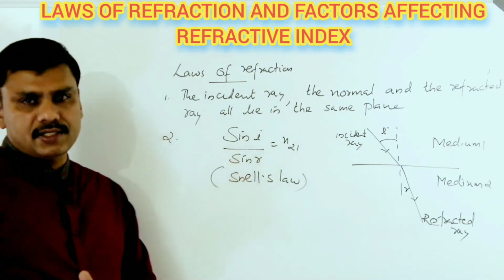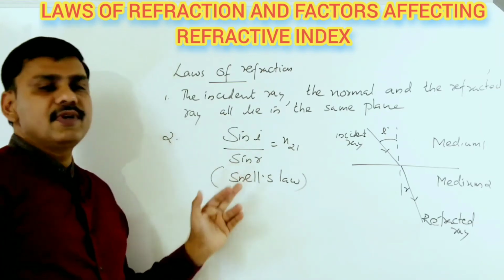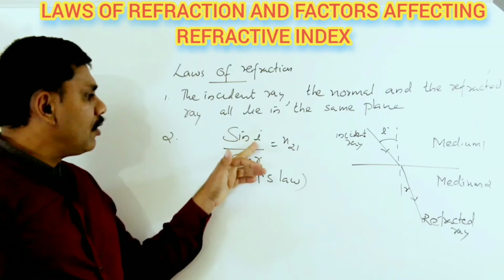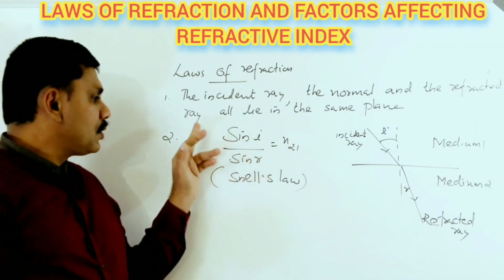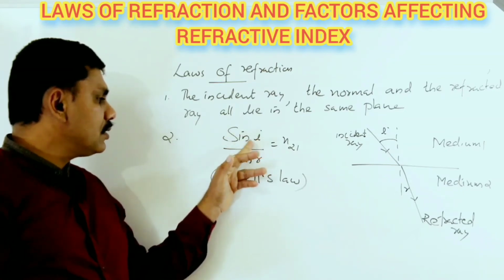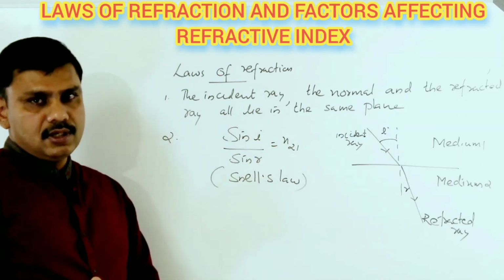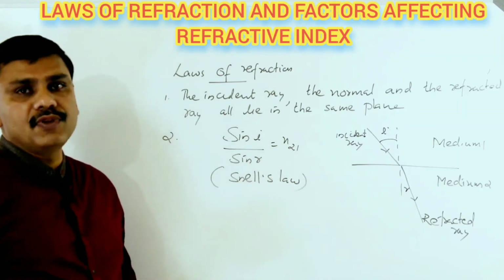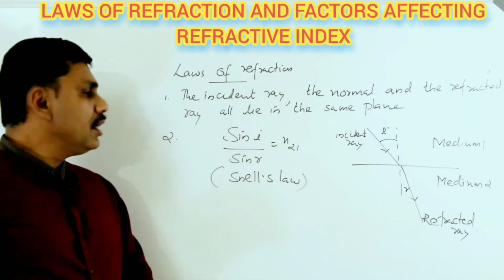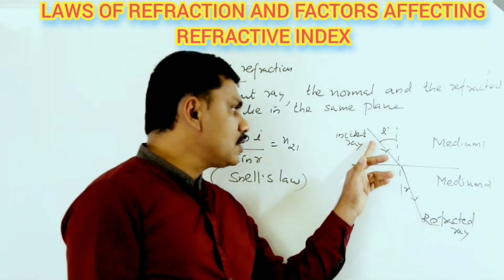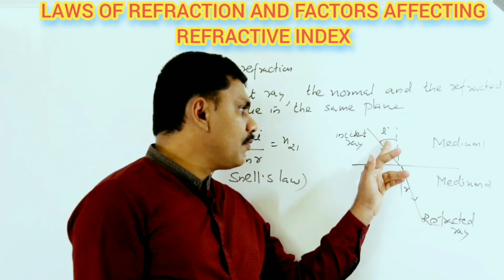The second law of refraction is known as Snell's law. It is very simple. The ratio of the sine of the angle of incidence to the sine of the angle of refraction is a constant. It is known as the refractive index of the medium, that is N2, the refractive index of the medium. So here the incident ray is shown. This is the refracted ray. This is the angle of incidence.